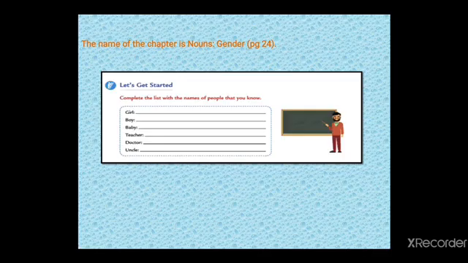So let's see the first 3: girl, Kanika, Minakshi, Naina. You can write any 3 girls' names. Then boy, Suraj, Rohit, Saurabh. Baby.